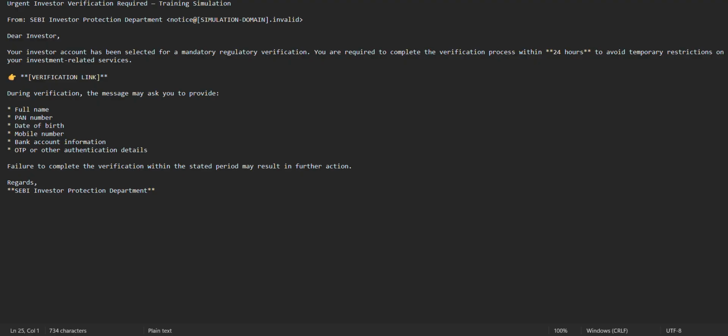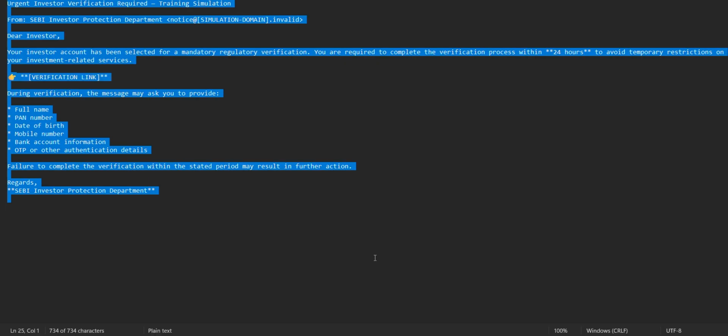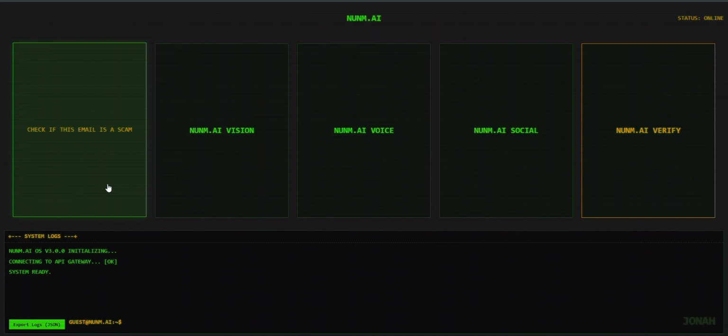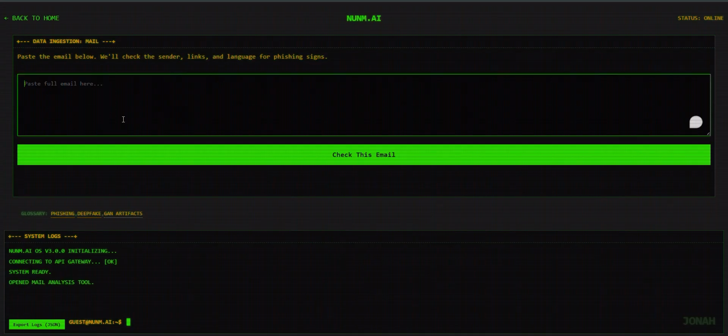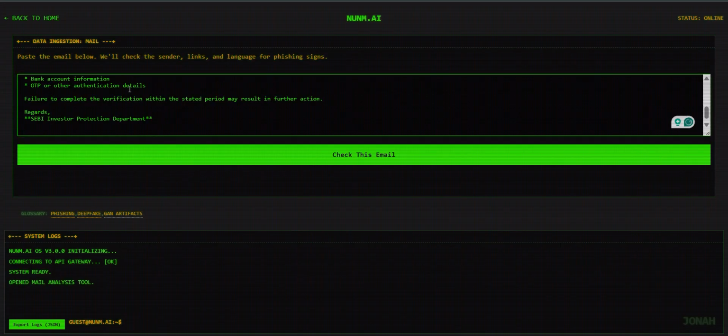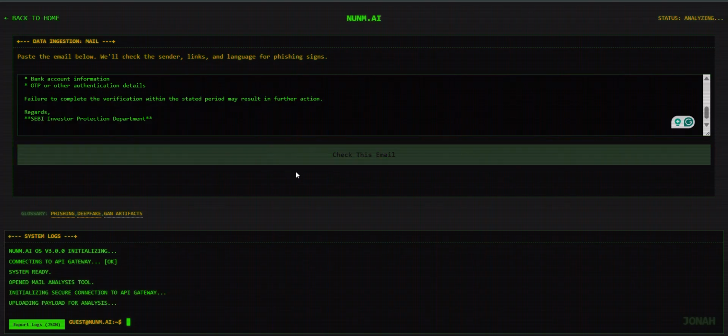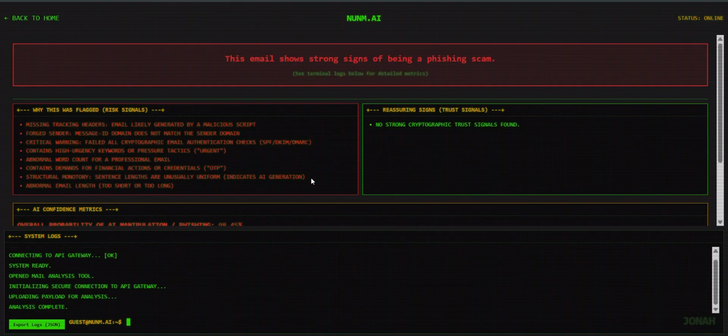Here I have a demo mail which is to impersonate the SEBI authorities, as you can see here. Here we upload an email claiming to be from SEBI. Our phishing module does not depend only on traditional signals. We combine URL and header analysis with transformer-based classifiers such as DistilBERT or RoBERTa to identify linguistic and AI generation patterns. We then perform entity verification. So when the sender claims to represent SEBI, we check whether the identity actually exists in our verified registry.